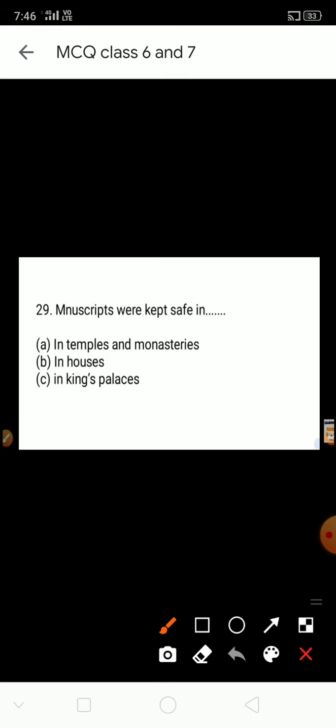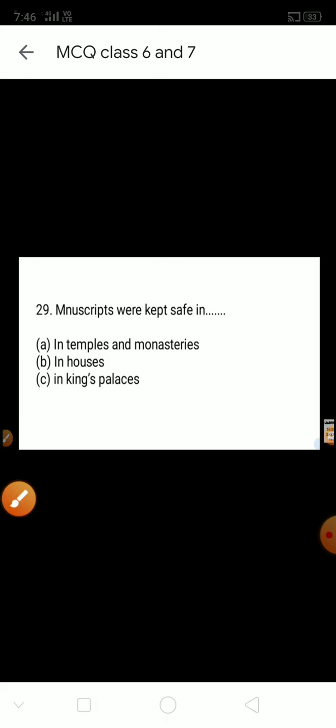So next question, question number 29. See here, the manuscript spelling is a mistake here. Manuscripts were kept safe. Our ancestors wrote the manuscripts, so where did they keep them safe? They gave the options: in temples and monasteries, in houses, or in the king's palace. The correct answer is in temples and monasteries.